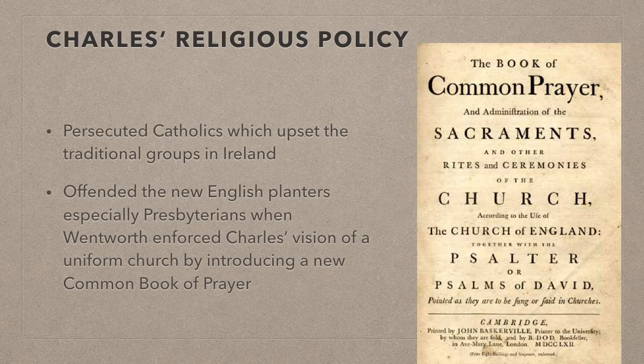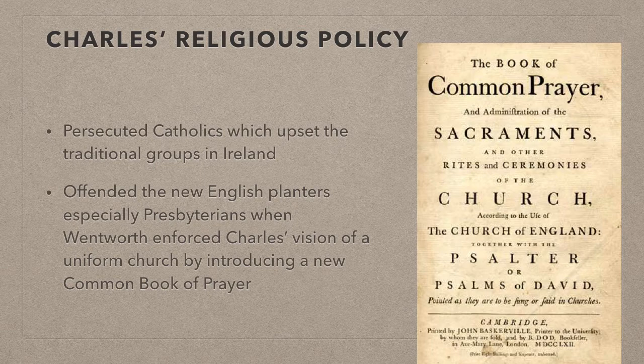However, probably the biggest mistake that Charles made was trying to establish greater control over the church for himself. He alienated the Catholic Old English and the Gaelic Irish by persecuting them, but he also managed to alienate a lot of the new planters in Ulster. Until now, the Church of Ireland had tolerated a wide range of Protestant beliefs and practices. So Presbyterians, who had large numbers among the Scottish planters in Ulster, were happy to join Church of Ireland churches as they could continue to practice their religion as they believed they should.